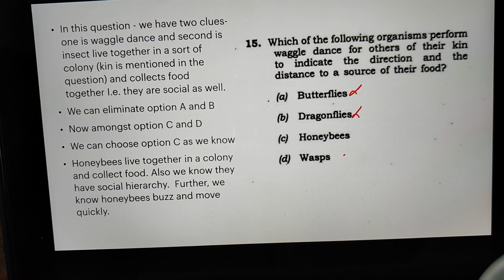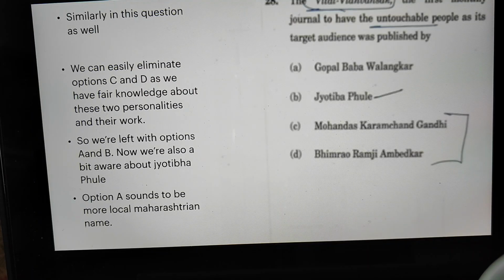However, for option D, we don't have more knowledge, but we know that honeybee and wasp are somewhat similar organisms. So based on this reasoning that we have, that honeybees live together, they buzz, they have a social hierarchy, I would be inclined to go with option C in this answer.